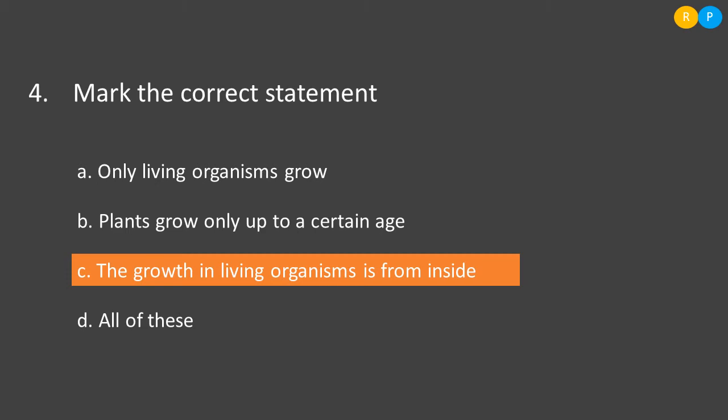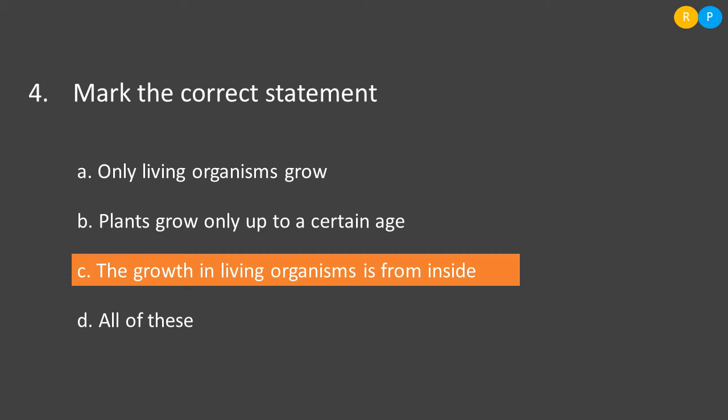Because of the wind current, mud particles will go and accumulate in a certain region, and after a certain period of time it will lead to the formation of a small hill. So increase in mass is not only a characteristic feature of living organisms, it also takes place in non-living things. In non-living things we call it accretion. Clear? So the first one is not correct. Then the second one is plants grow only up to a certain age. This is not a characteristic feature of plants, because growth in plants takes place continuously from birth till death. This is also a wrong statement.